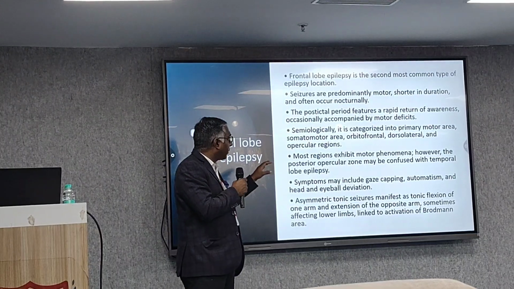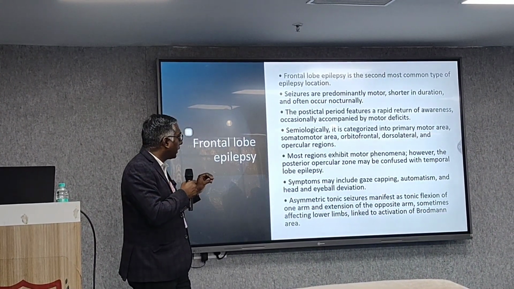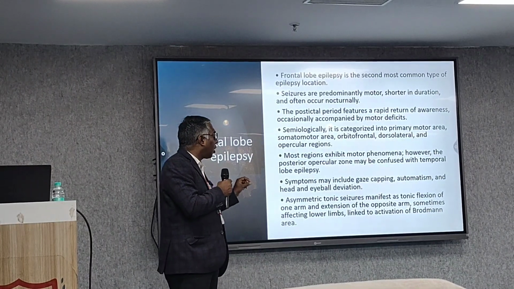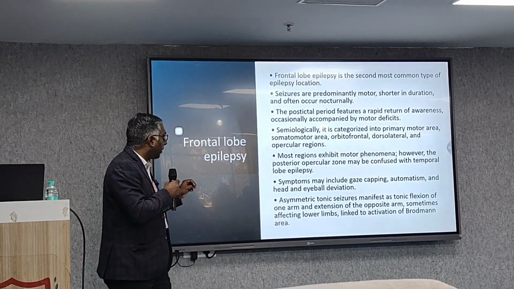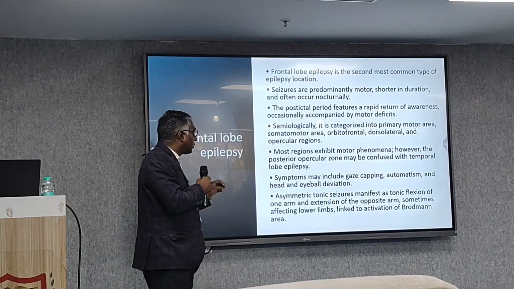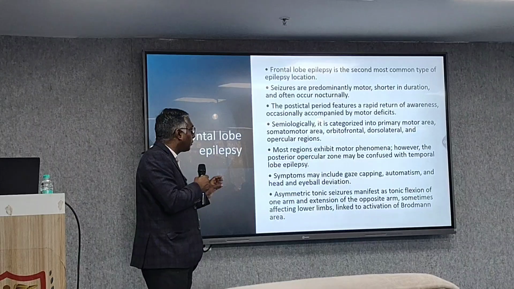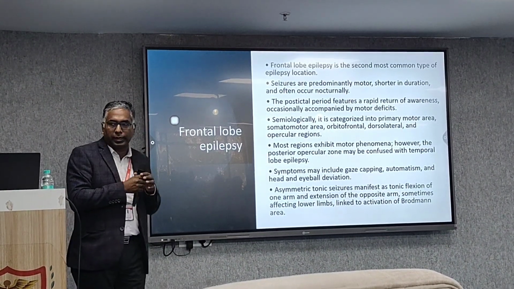Most regions exhibit motor phenomena. However, the posterior opercular zone may be confused with temporal lobe epilepsy. Symptoms may include gaze arrest, automatism, head and eyeball deviation, as we say in typical epilepsy. Asymmetrical tonic seizures manifest as tonic flexion of one arm and extension of the opposite arm, sometimes affecting the lower limbs, linked to the activation of Broca's area.